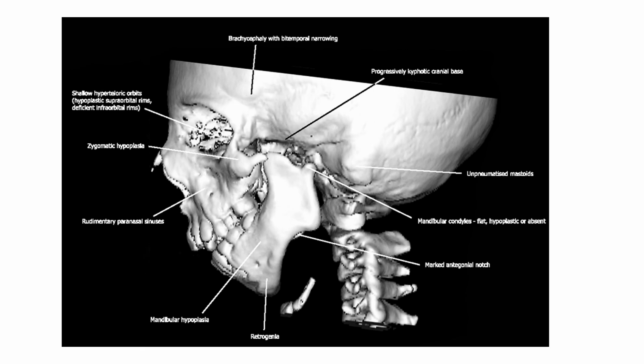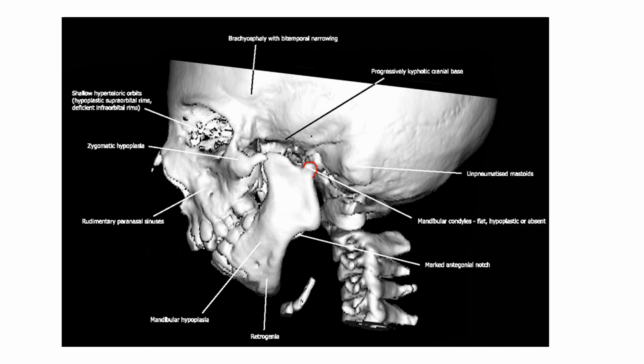Zygomatic hypoplasia is seen, rudimentary paranasal sinuses are noted, mandible hypoplasia and retrognathia are noted, and the antegonial notch is marked and prominent. The mandibular condyle is very striking, with flattening and it is very hypoplastic. This is another very important feature, and there are unpneumatized mastoid air cells.